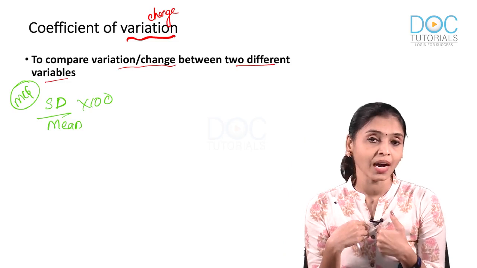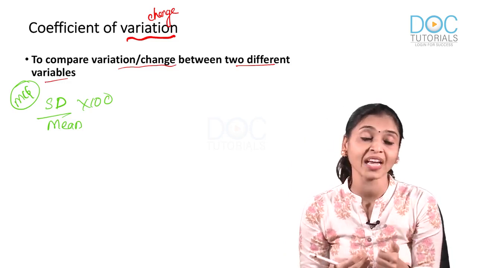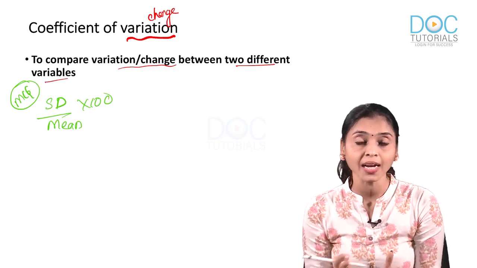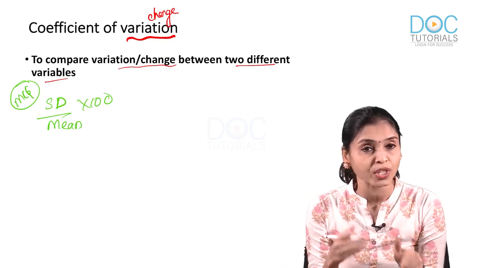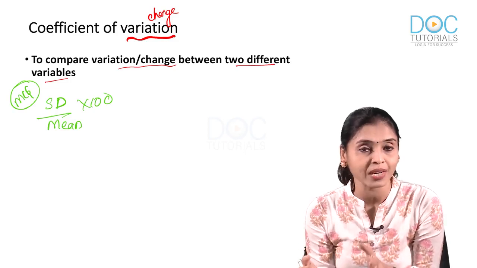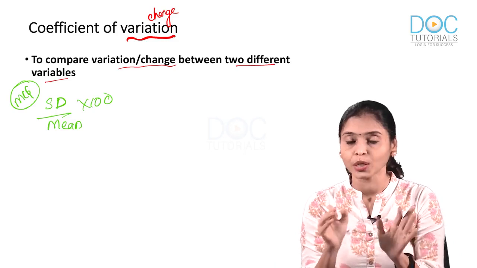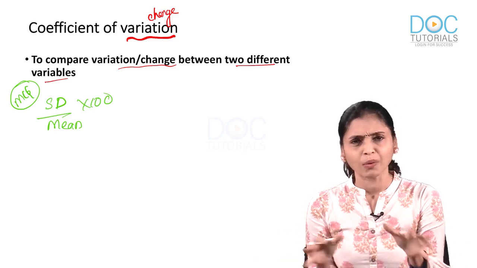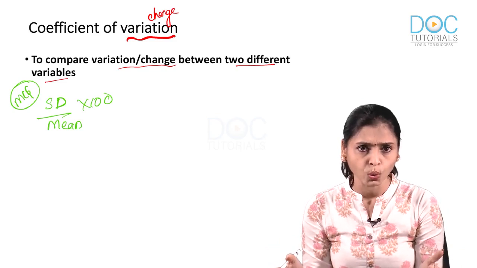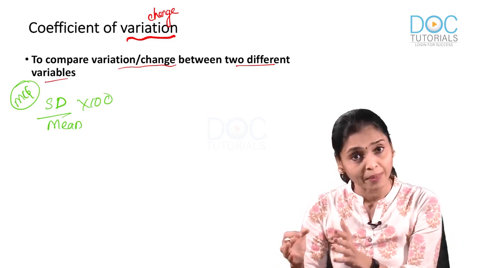Now, as a doctor, I want to know whether the change in height is more or the change in weight is more after taking Horlicks. Here I can make use of coefficient of variation. I am going to compare changes. I am not going into the details, but just listen and try to understand what it is. I take a group of children with almost equal height and weight, and divide them into two halves. One half is to know the change in height and the other is for measuring change in weight.